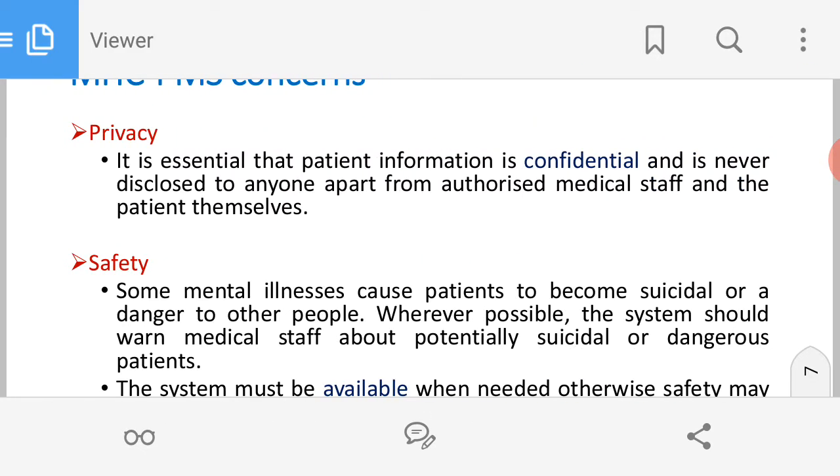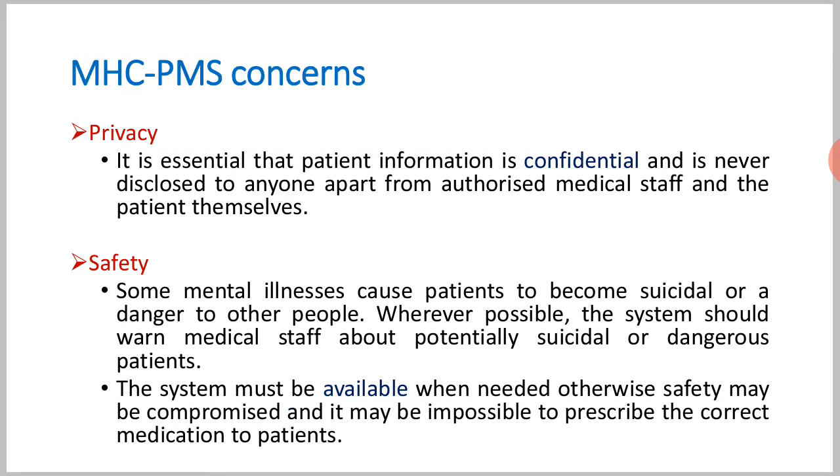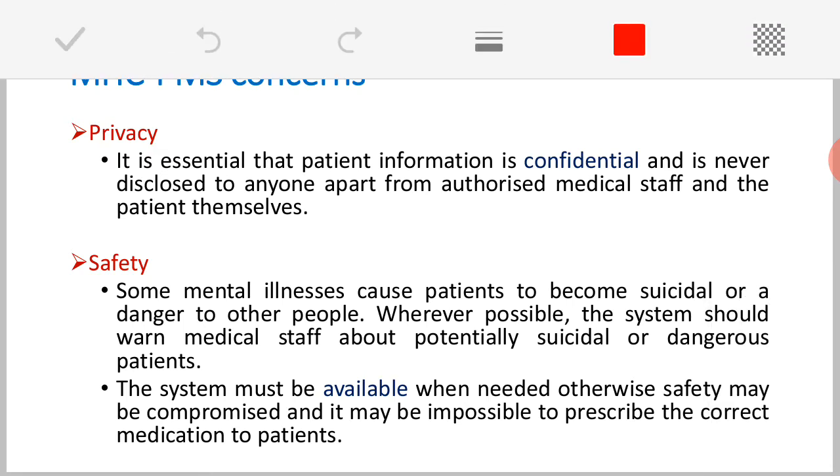Then finally, what are the main requirements concerning this MHC-PMS? The major requirements which are very essential that the system should have. The very first thing is we always expect privacy from this particular system. Why?